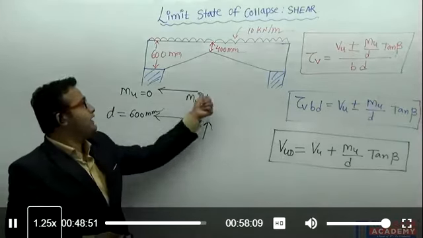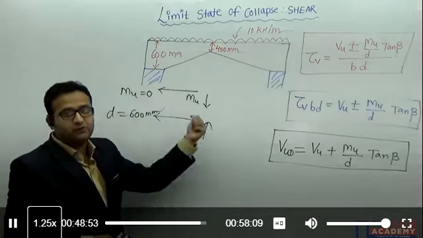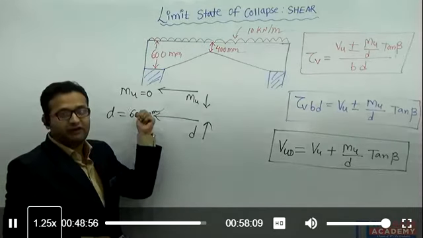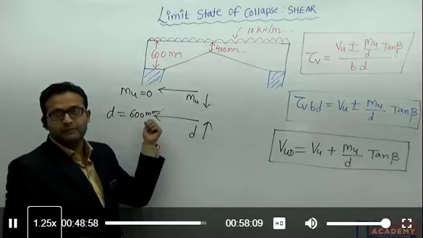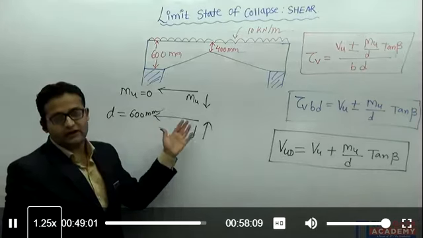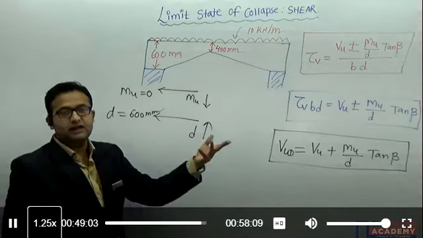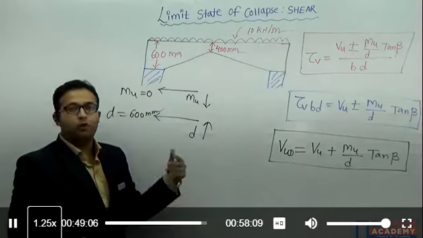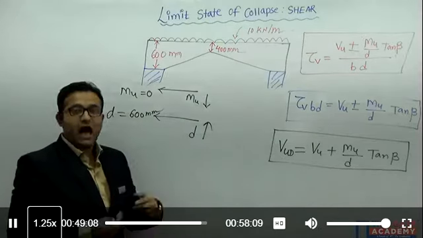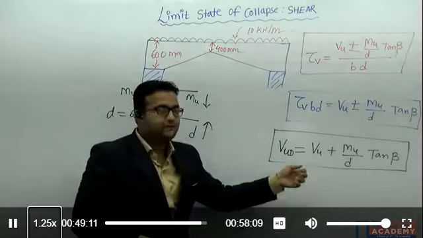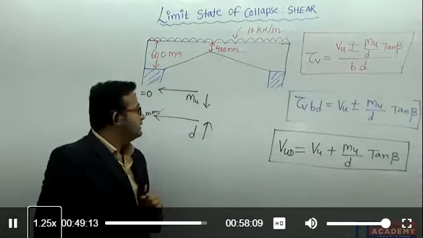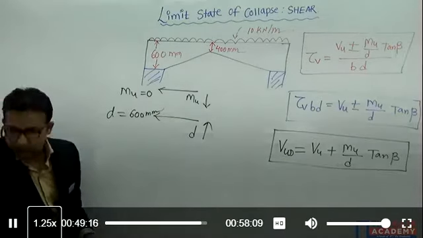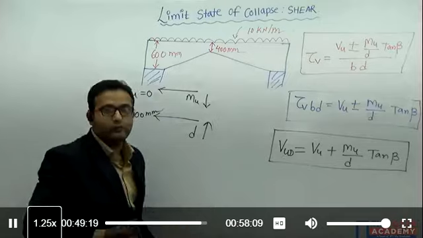You can see here, one is increasing in this direction and one is decreasing in this direction, so definitely I will be using a positive sign. In the statements also we have written: if both are increasing in the same direction, we should use the negative sign; if they are increasing in the opposite direction, I should use the positive sign. So this is my formula, and Vud will give me the answer.